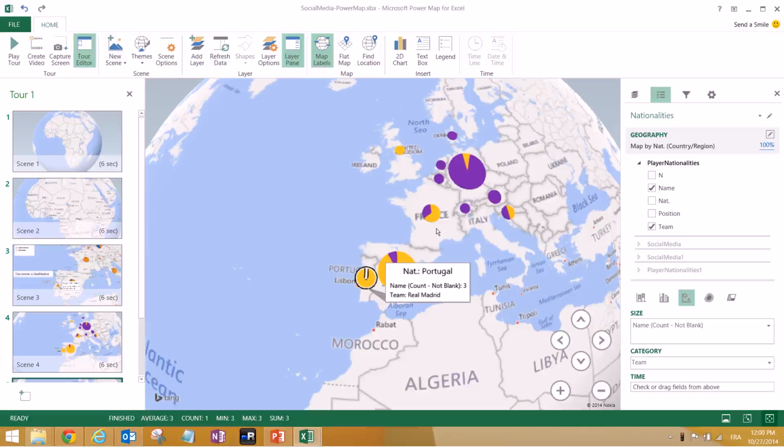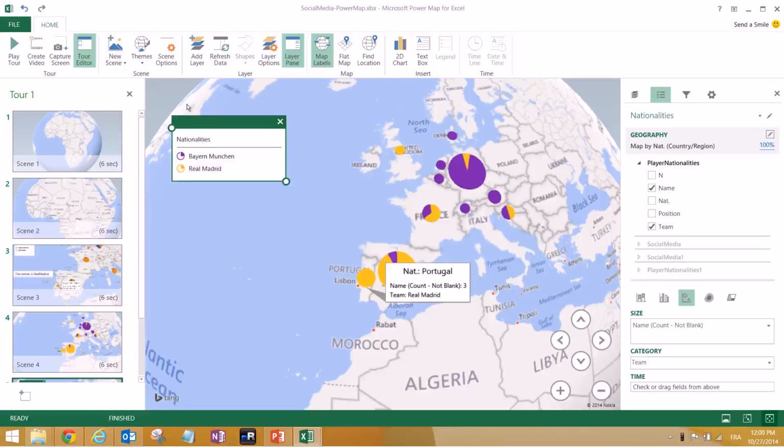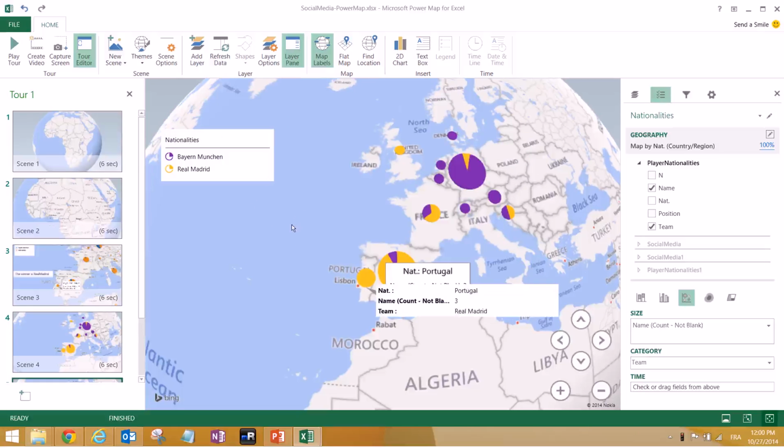So basically we have seen that we have 3 players that are Portuguese and that they play for Real Madrid, and no player from Portugal actually plays for Bayern München. So we can insert a legend, and of course it absolutely looks like Madrid is winning because there is no purple at all.